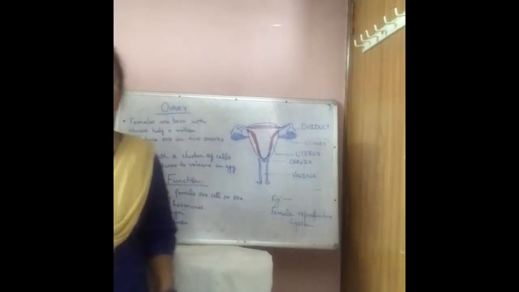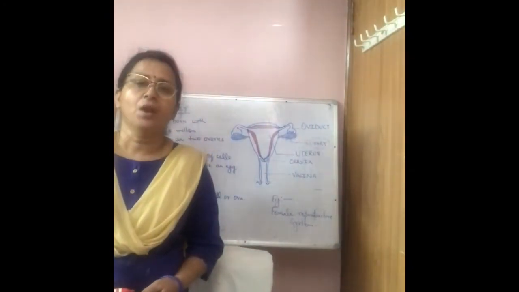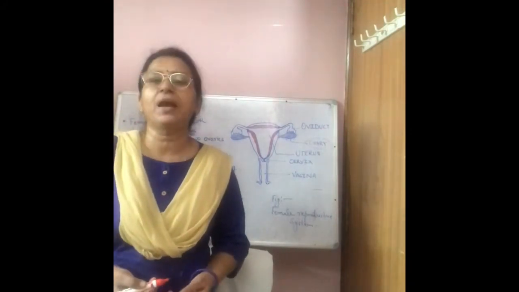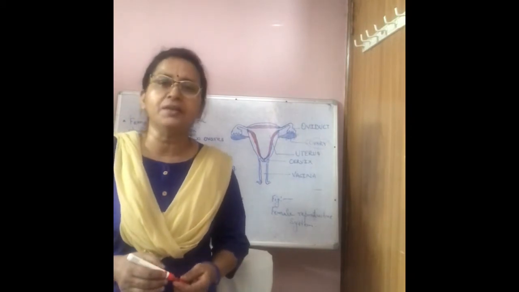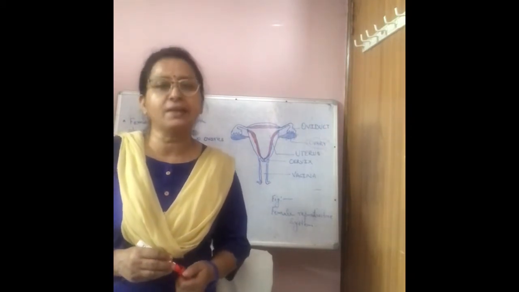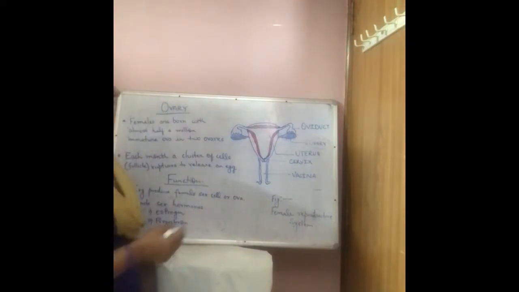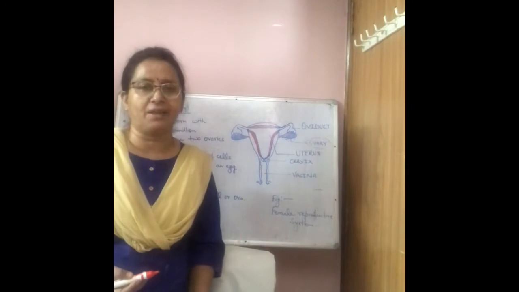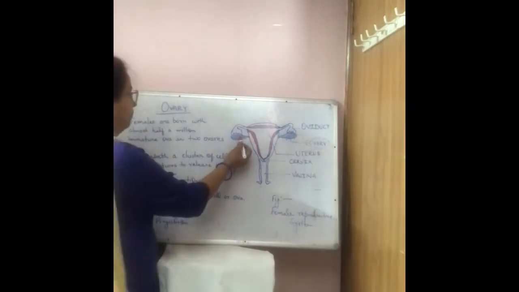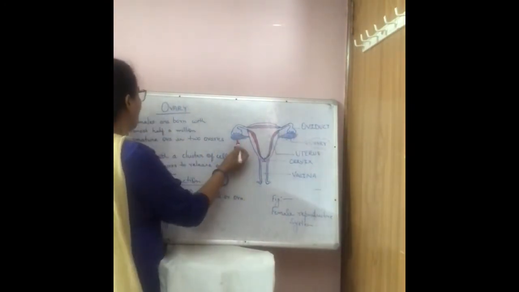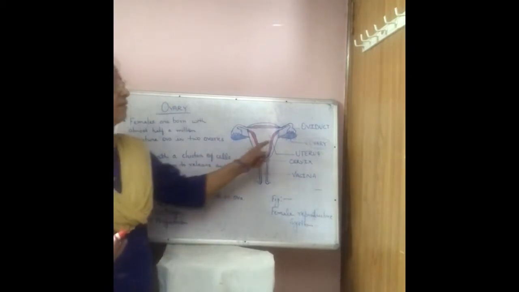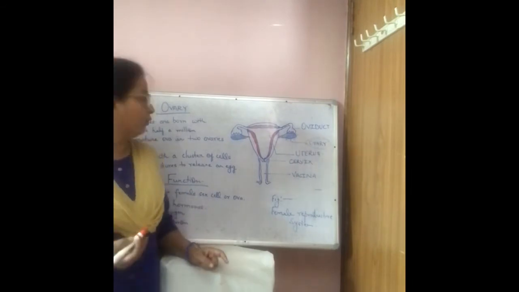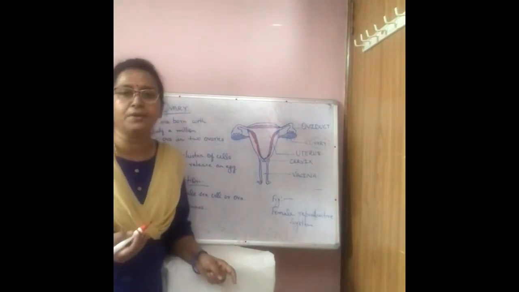Ovary is the main reproductive organ. What is its position in female body? Actually, ovary lies in the lower abdominal cavity. Its number is 2. Its shape is almond shape. When females are born, all females are born with almost 500,000 immature ova in the ovaries.